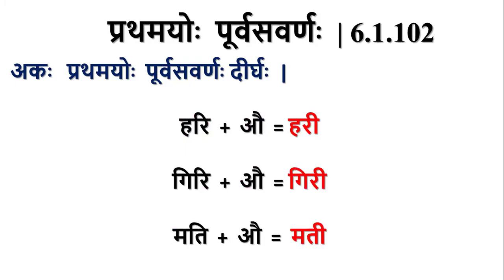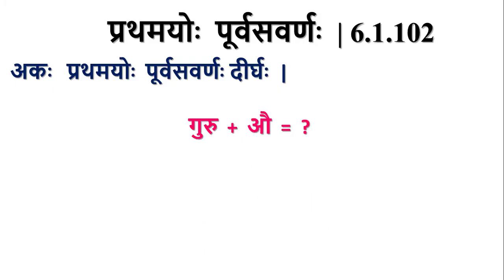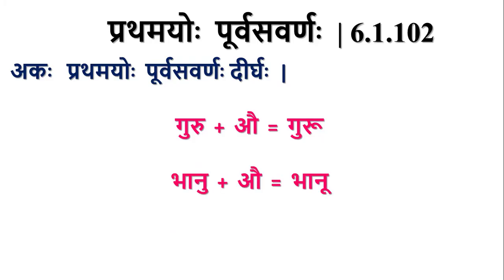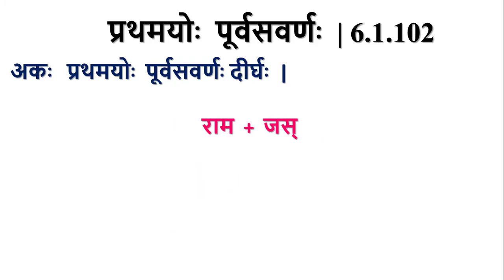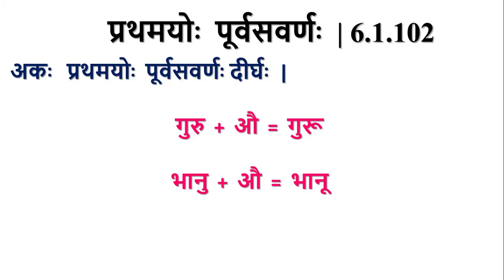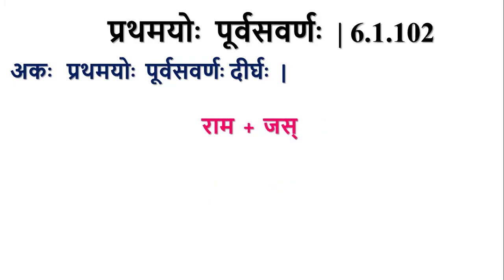Similarly, Giri plus Au, it becomes Giri. Mati plus Au becomes Mati. Similarly, Guru plus Au, Guru. Here also, this U and Au combine to form Purva Savarna Dirgha. Purva Varna is Ukara. It's Dirgha. Guru. Banu plus Au, Banu. These are the dvivachana pratama and dvitiya vibhakti dvivachana pratyanta forms. So we dealt with Au and Aut.